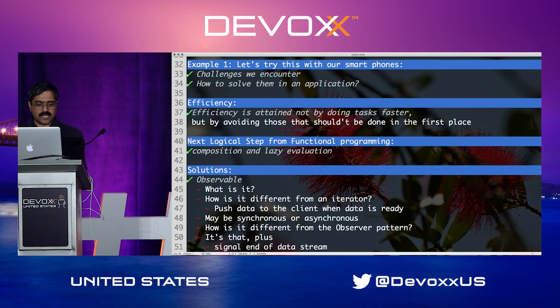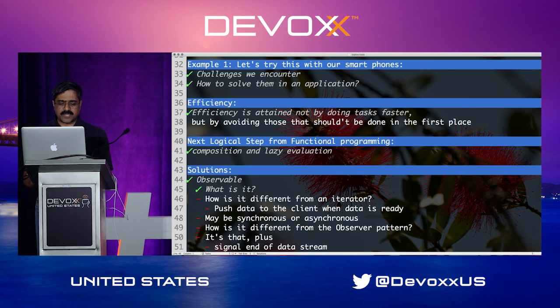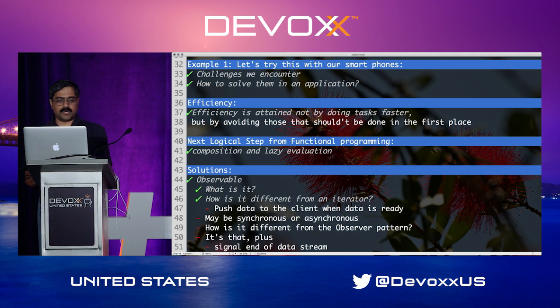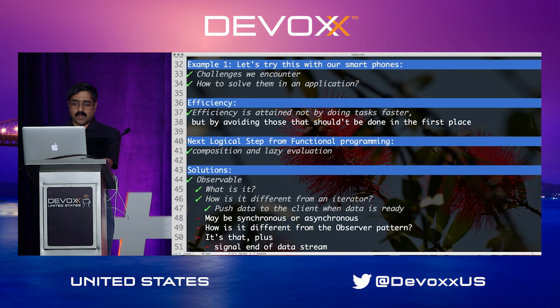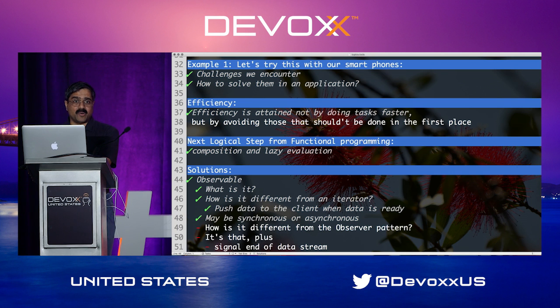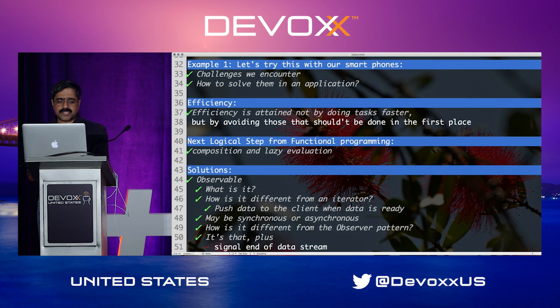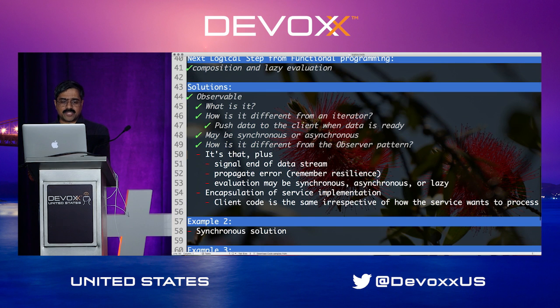So where this is taking us is the idea of observable. So what is observable? Well, it is the observer pattern, but with certain differences in it. The first is that with iterators you're pulling the data, whereas in observable, the data gets pushed towards you. It could be synchronous or asynchronous. A lot of times, pushing synchrony or asynchrony too early in the game makes the application extremely complex and hard to work with. The beauty in this area is that you can postpone those decisions until a later time. So the observable has a couple of interesting things to make this happen for us.